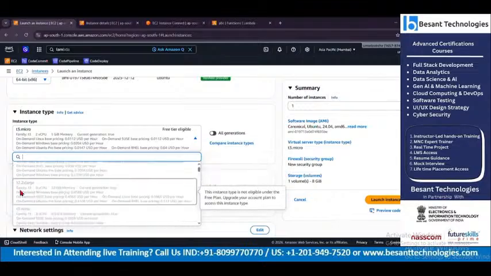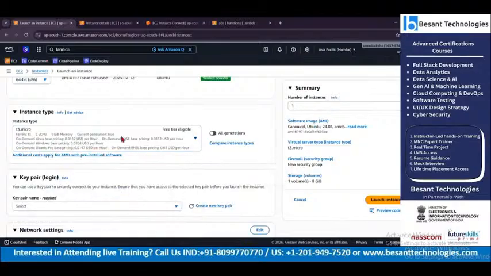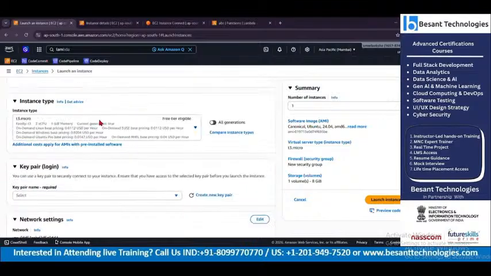And when we move to another larger machine, 8 CPU, 32 GB, it will be almost half a dollar, 0.4588 USD per hour. So, the moment we create an EC2 machine, this particular USD will be counted.